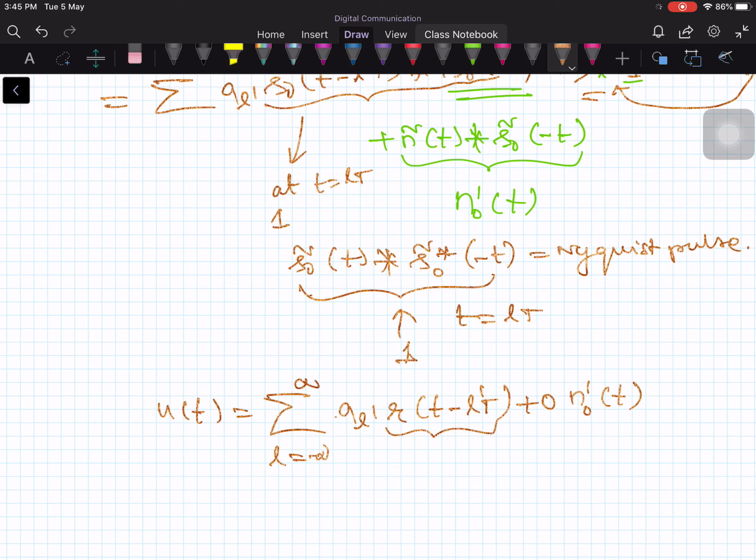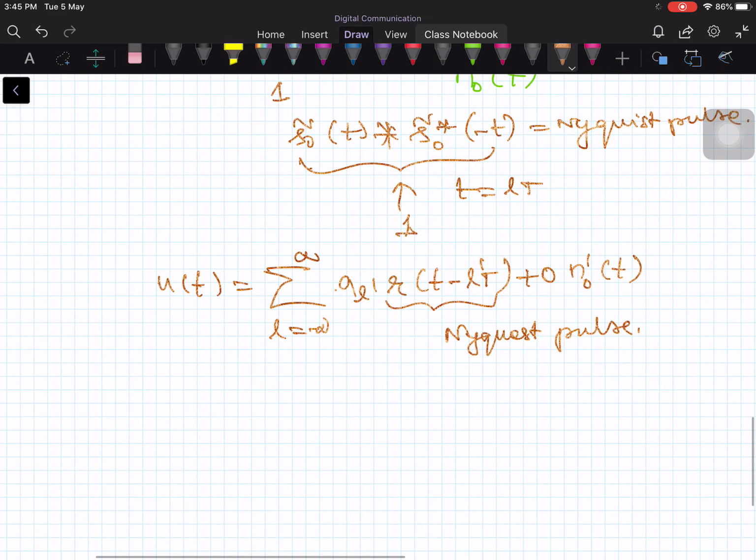This R is the convolution of two pulses, and that is going to be the Nyquist pulse. The Nyquist pulse has a response of 0 over the other symbol intervals. Suppose you consider the Lth interval; the contribution of the pulses from the other intervals in this interval will be 0.